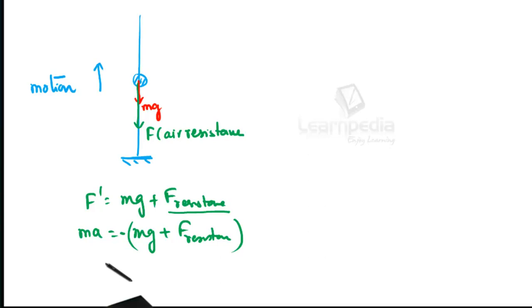We'll put a minus sign here. So a is equal to minus g plus F resistance given by the air divided by m. This is the retardation. So if you project this body with a certain velocity u, the retardation will be more. So the body will be moving up, and the time of ascent will go on decreasing. Now if we take the same situation for the motion of the body in the downward direction.